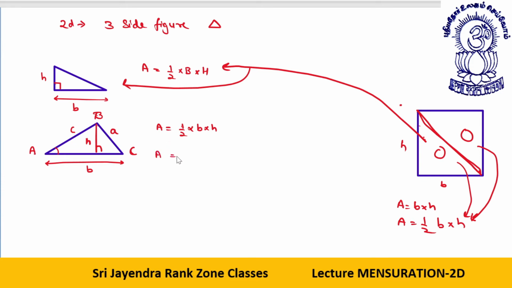These formulas are half into any two sides with the included sine: half AB sine C, half BC sine A, half AC sine B. This is the rule.